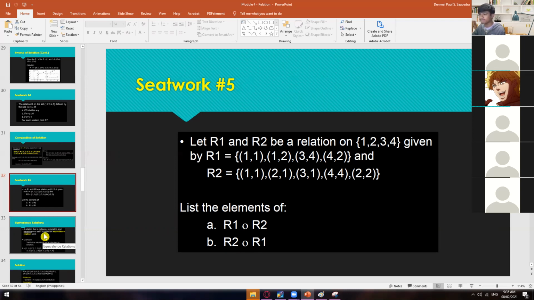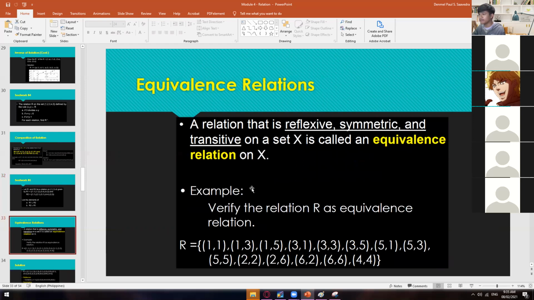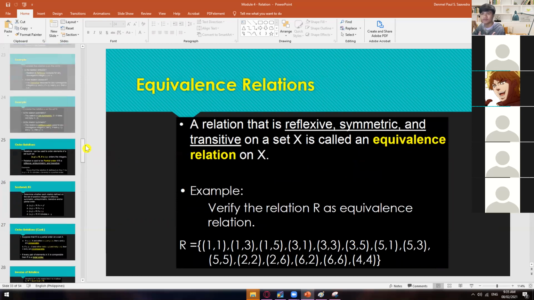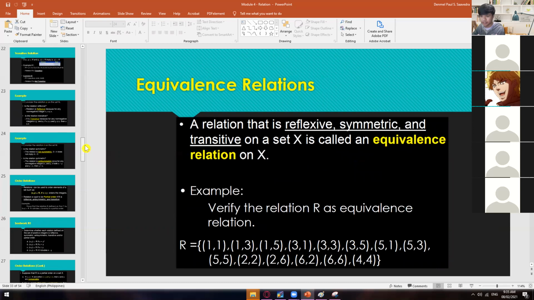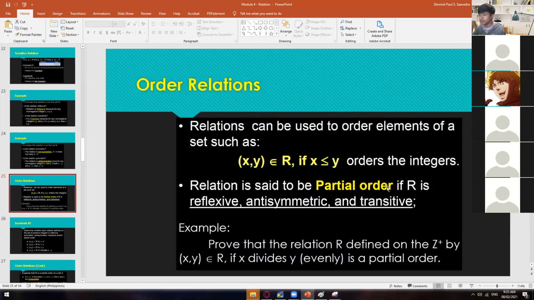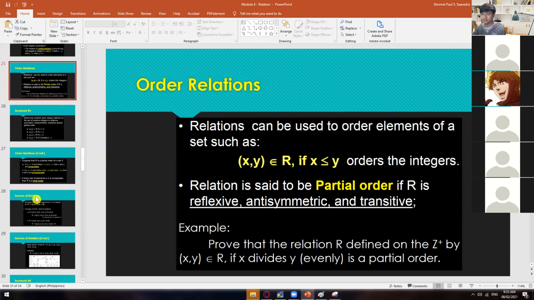Right? So moving on, we have here the equivalence relation, another type of order relation. Before, we had the partial order, wherein we have the RAT, which is reflexive, antisymmetric, and then transitive.